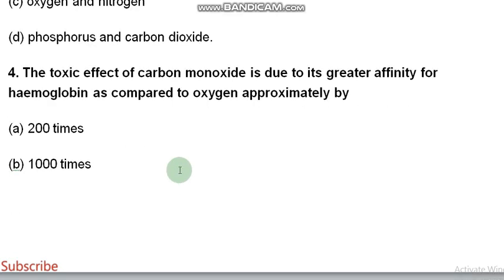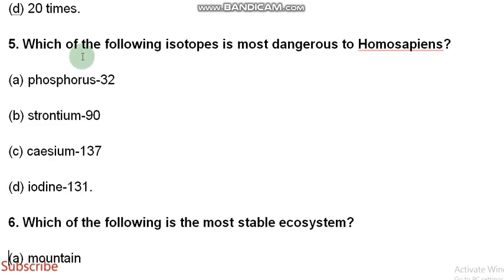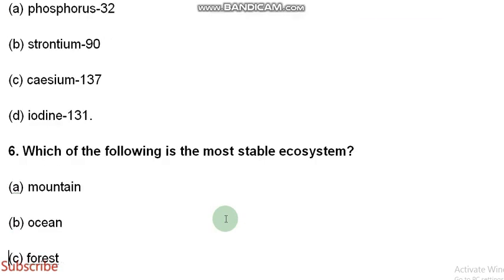The toxic effect of carbon monoxide is due to its greater affinity for hemoglobin as compared to oxygen, approximately by 200 times. Which of the following isotopes is most dangerous to Homo sapiens? That is strontium 90. Now, which of the following is the most stable ecosystem?